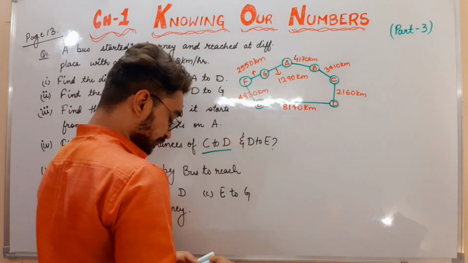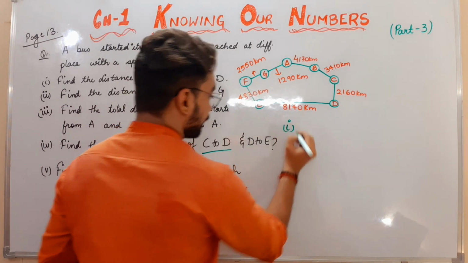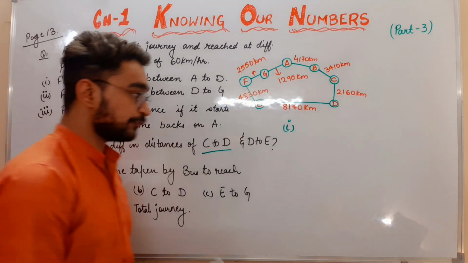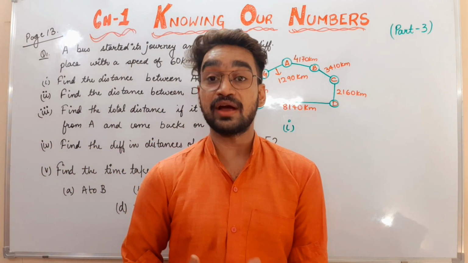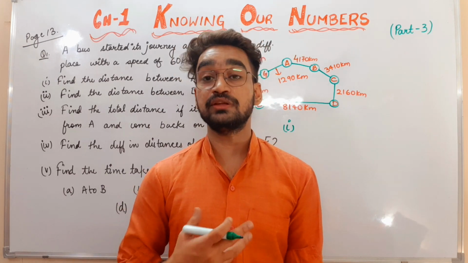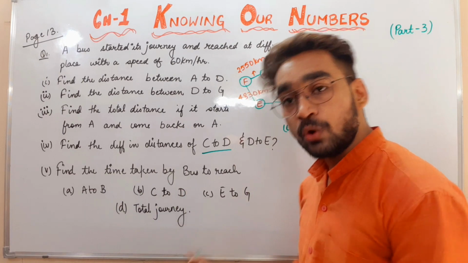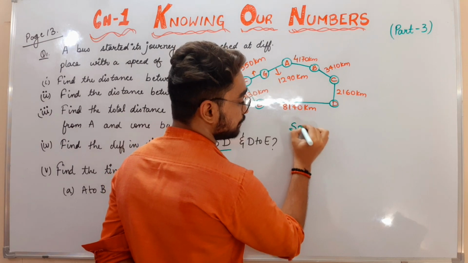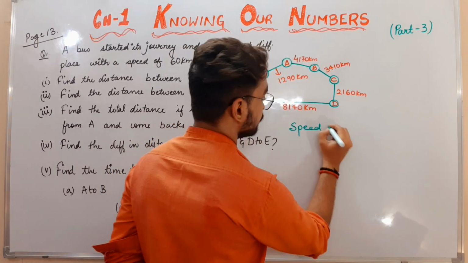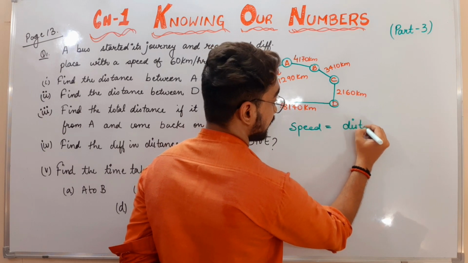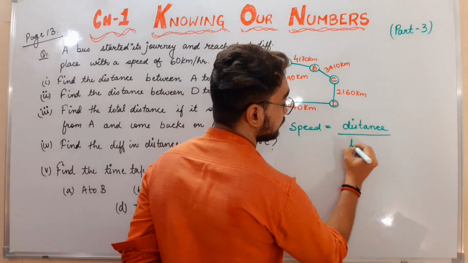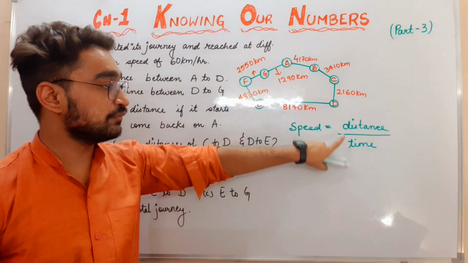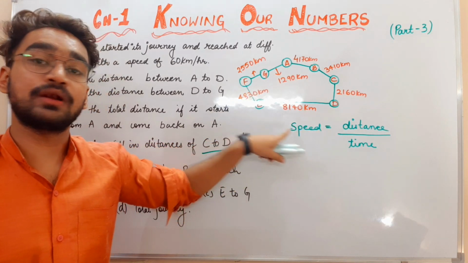The first part itself says to find out the time taken by the bus to reach from A to B. Before doing that, I will tell you something about how to find out the time, by using the formula which will be applicable everywhere. The formula is: speed equals distance covered by time taken. Distance covered by time taken means in how much time we are covering a particular distance, that will be called the speed.